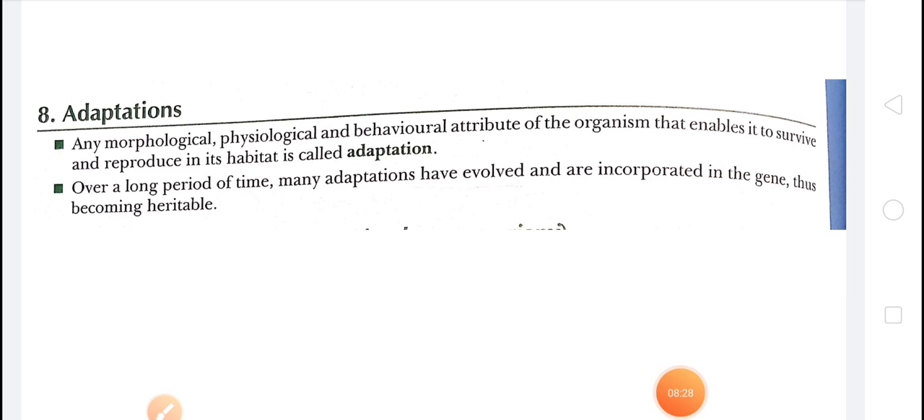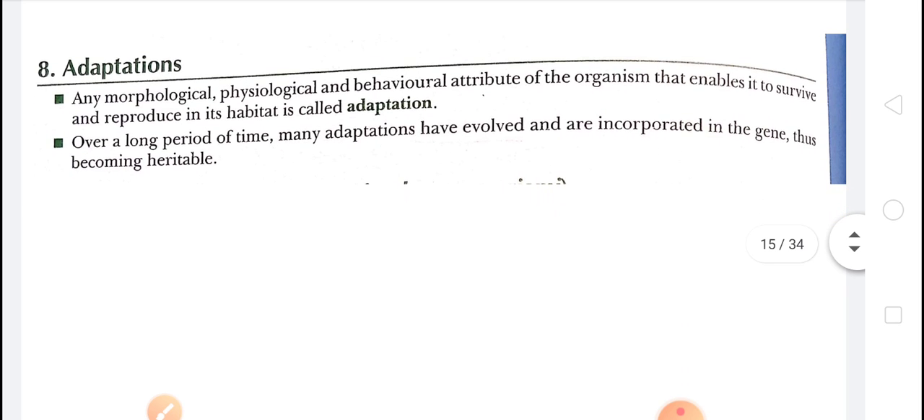Okay children, so in this way the organism can regulate, conform, migrate and suspend. So in this way the living component responds towards the abiotic component. Abiotic, that is the non-living component. Okay, so next one, that is adaptation.